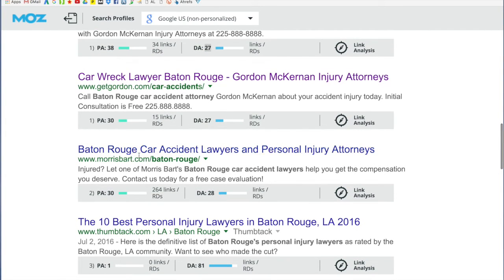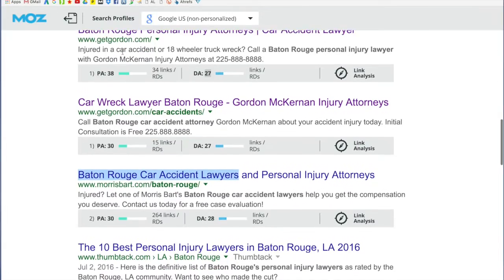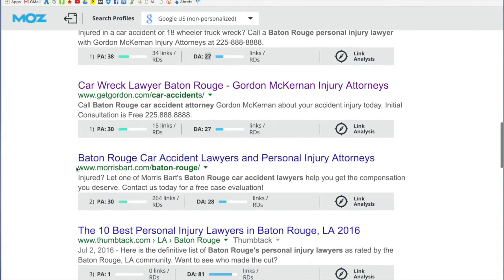Check out the site in the number 3 spot. The homepage, the title is optimized perfectly, Baton Rouge car accident lawyer, optimized perfectly for the phrase, so it's very relevant. And the domain, the page just says Baton Rouge. So I have to look closer at this one to see what's going on, because they have quite a few links, 264 links going to that internal page, and the page authority is at 30.